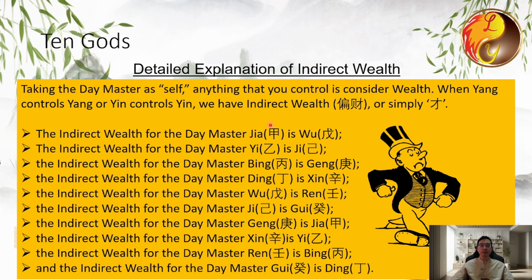For example, jia wood is a yang wood, and yang wood controls earth. When yang wood controls yang earth, this is the interaction of same polarity elements. So this yang earth becomes the indirect wealth of jia wood. Similarly, yin wood controls yin earth, and this also results in indirect wealth. When same polarity elements control each other, the result is indirect wealth. I have listed out the indirect wealth for each day master here for you to reference.